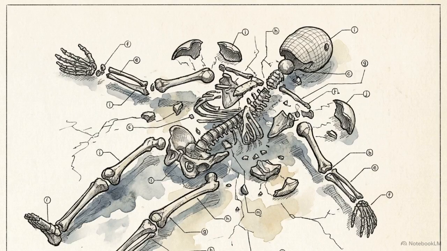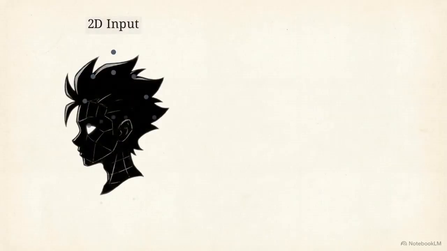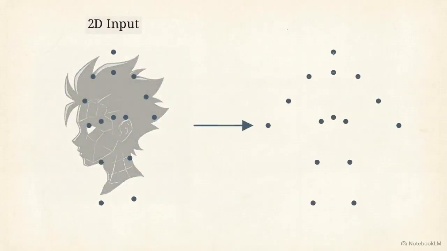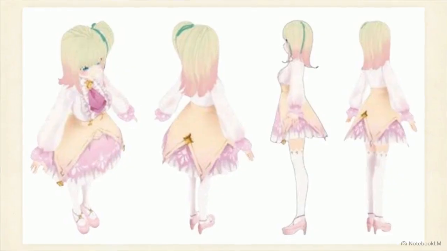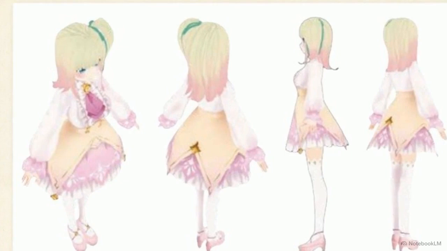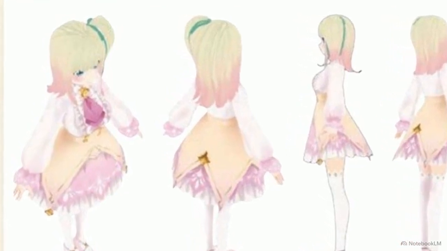The Character Gen framework abandons the parametric skeletal model completely. Instead, it extracts 2D key points directly from the input image to guide the 3D generation strictly in a neutral A pose. Character Gen's transformer-based model generates detailed meshes in under a minute.